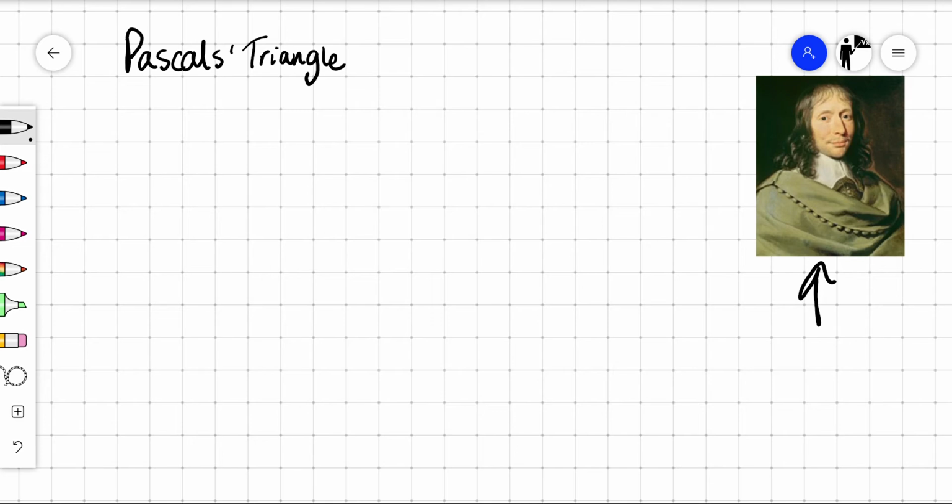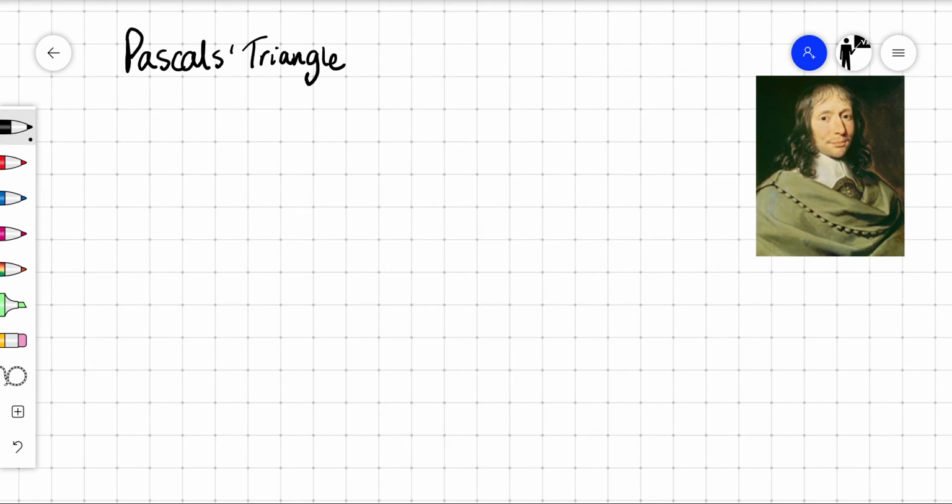But Pascal is probably most famously known for something which is referred to as Pascal's triangle. And Pascal's triangle is so cool. It's got lots of uses within the binomial theorem and binomial expansions and combinatorics. There's also just some beautiful patterns within Pascal's triangle.